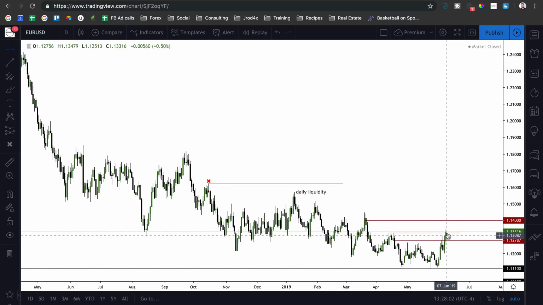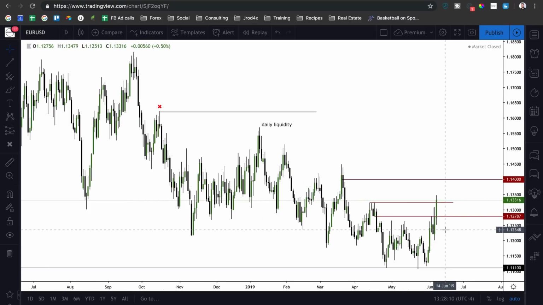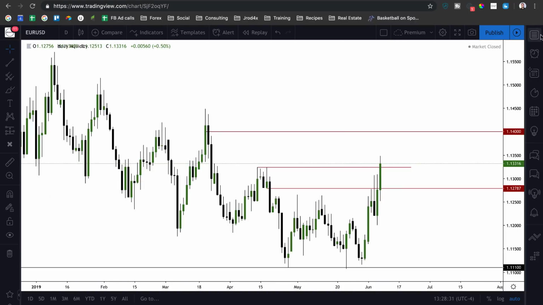Overall, we're switching to a bullish stance on Euro dollar, with the overall idea that dollar index is going to have a bearish week as well. You can see this clearer if you go on a weekly chart. If you look at this, small body candles, and then we have one big body candle expanding to the upside, and then we've got all this liquidity resting above all these highs. So we'll likely see a continued expansion to the upside on Euro dollar for this upcoming week as well.